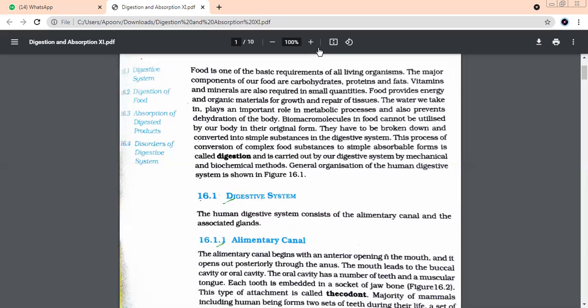Which are the two things for survival for living organisms? Food and oxygen. Now you're taking in food from your mouth, you're taking in oxygen from the nose. But then both the things have to reach every part, every cell of the body. So we need a mode of transport. Every living organism would need a mode of transport so that the food and the oxygen which it is taking in reaches every part of the body.